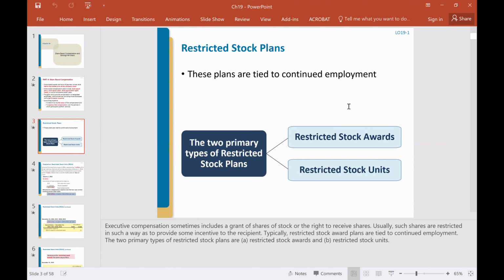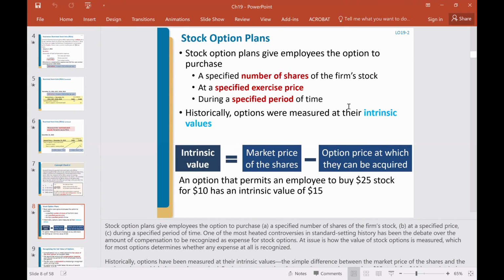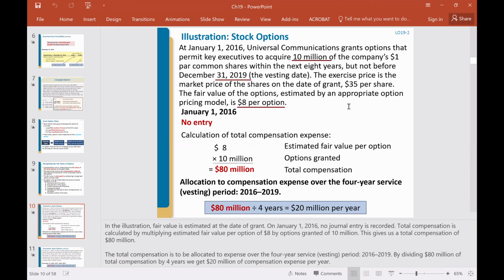We give employees stock to compensate them. Or we can give them stock options, right? We talked about the stock options. If you look at these two situations, compare the stock award and stock option award, the procedures are very, very similar. On the date of grant, we don't write journal entries, okay?